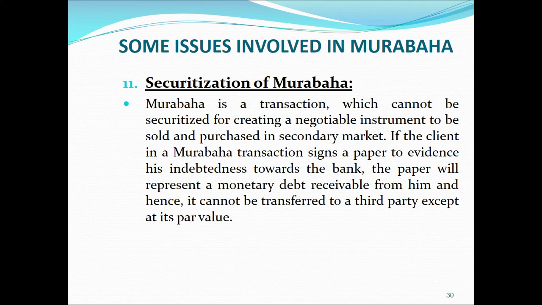So basically, it is a one-time transaction. Although the profit is being received in installments, it is one transaction that is giving us all this profit. So securities cannot be issued for one-time transactions. That is the reason Murabaha cannot be securitized.